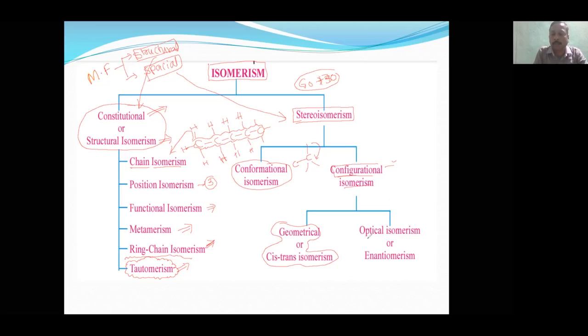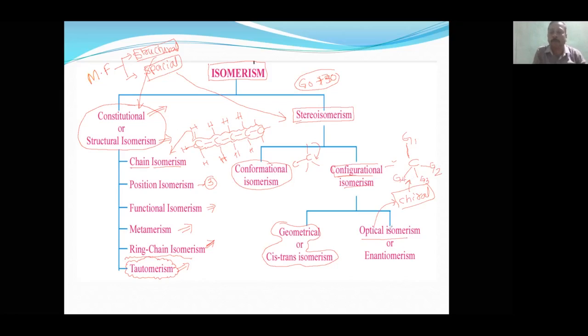And optical isomerism means there should be a chiral center. A chiral center is simply a carbon, but what is its speciality? Carbon is tetravalent, meaning its valence is 4. So all 4 groups attached to this carbon must be different: G1, G2, G3, G4.